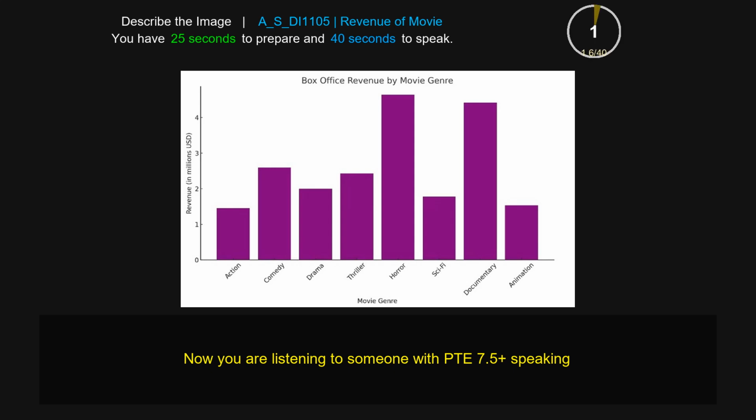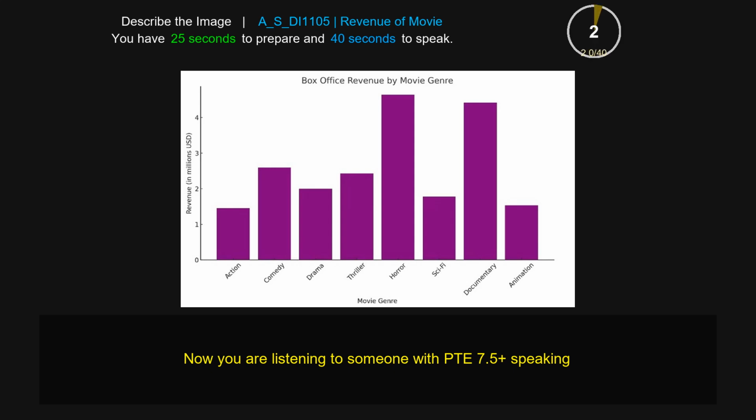The following picture provides information about box office revenue by movie genre. From the picture, we can see that the value of action is 1.5, while comedy is higher, which is 2.5. Moreover, the highest value is in horror, which is 6, and the lowest one is in sci-fi, which is only 1. In conclusion, the picture provides information about box office revenue by movie genre ranging from action, comedy, drama, thriller, until animation.